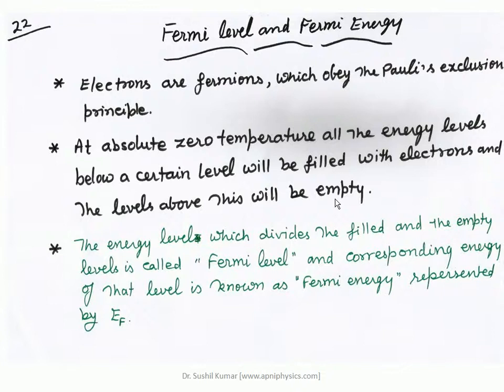This level is assigned the name Fermi level, and the corresponding energy of this level is known as Fermi energy, symbolized by EF. So this is the first point, and the importance of the Fermi energy level.